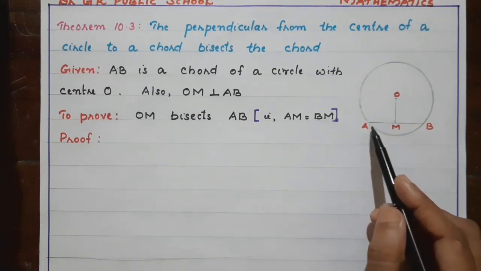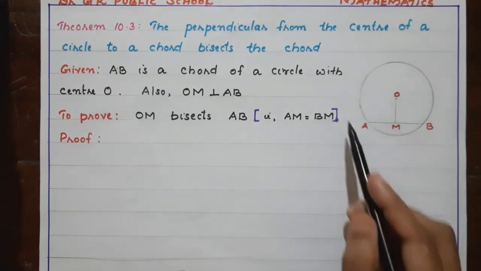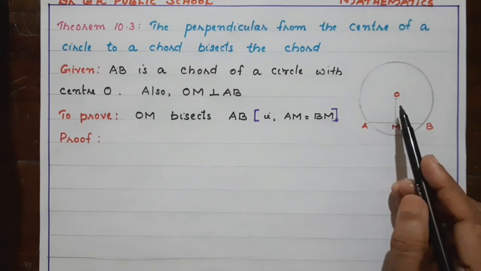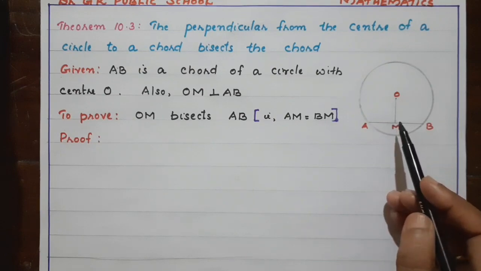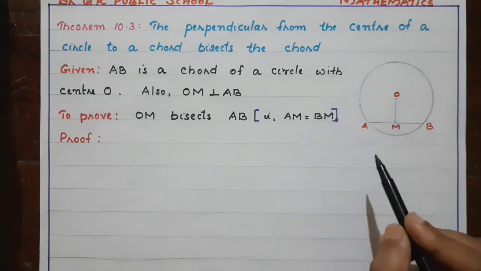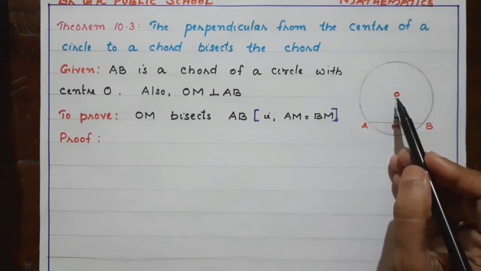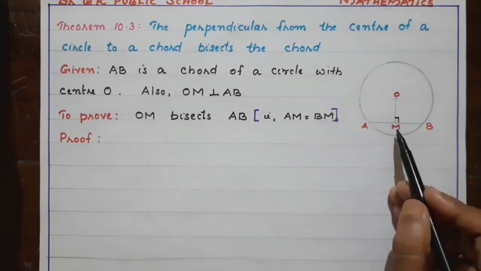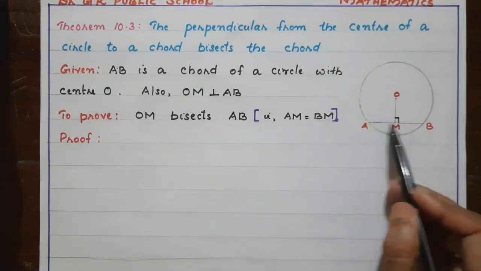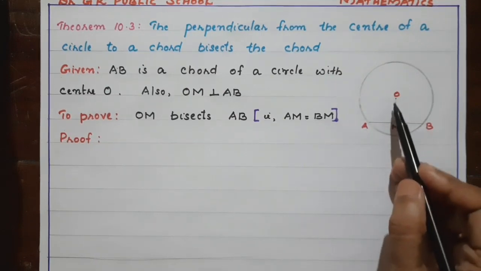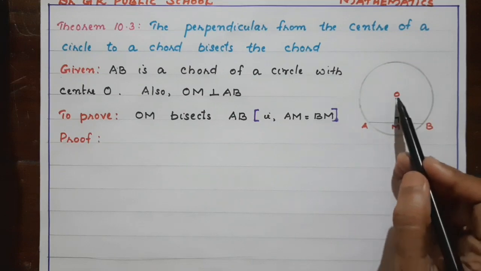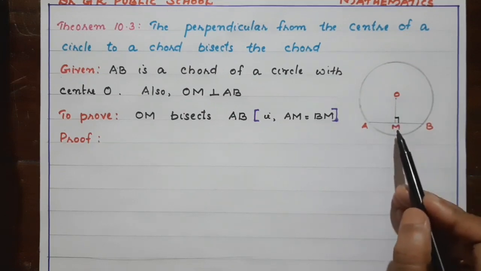So here AB is a chord of the circle and the perpendicular means the line which makes 90 degrees. So this OM is the perpendicular drawn to this chord AB. Here it is making a 90 degree angle. So that's why it is called perpendicular.